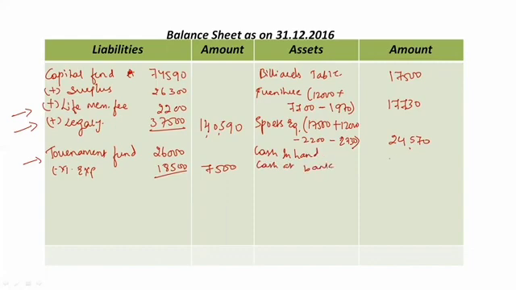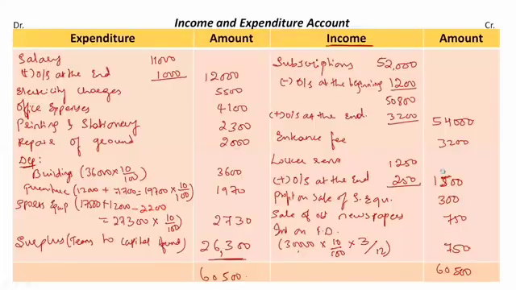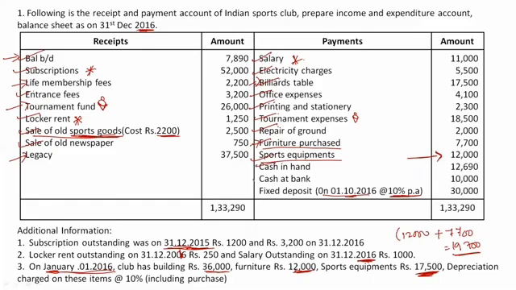Amount of cash in hand was 12,690 rupees and cash at bank was 10,000 rupees. Then back to question. Okay, these two are done. Now we have fixed deposits. Fixed deposit is my asset. We know that it's my asset, 30,000 rupees.